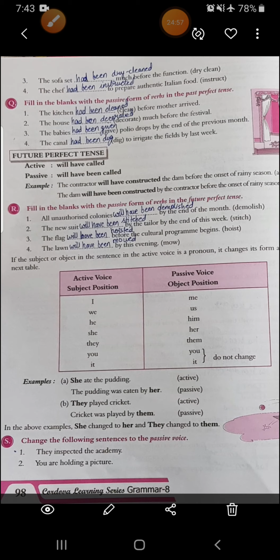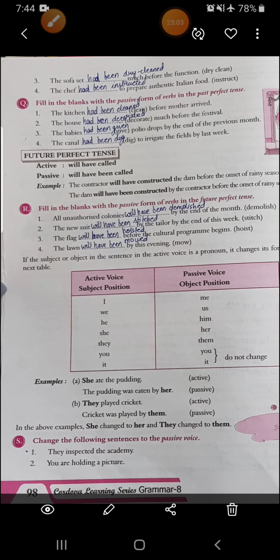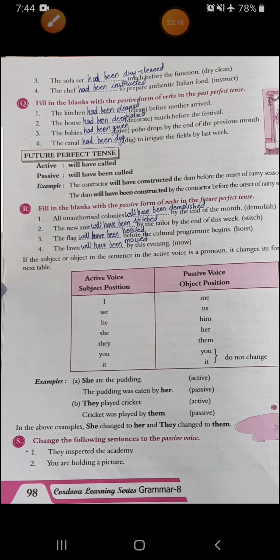Okay. So like this, we have to do this exercise. See this exercise S. Change the following sentence to the passive voice. First, they inspected the academy. What will be the answer? They becomes them. I hope this is clear. And inspected, it is in past tense, simple past. So what will be the answer? The academy was inspected by them.